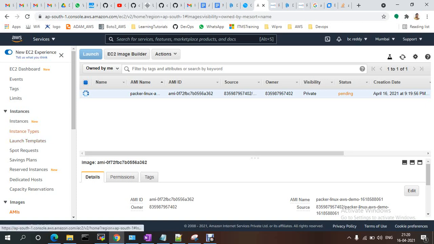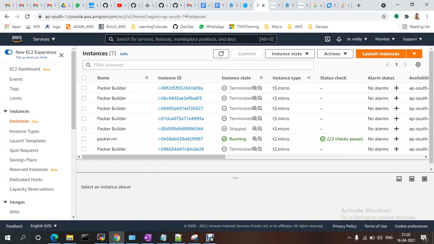See what it does: when you run the script, it will create a Packer build VM. On top of that, whatever provisioners we have, like the files, setup HTTPD and welcome file, will be installed on that VM, and on top of that it will create the AMI.